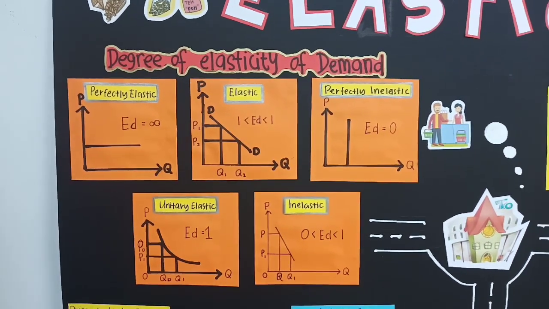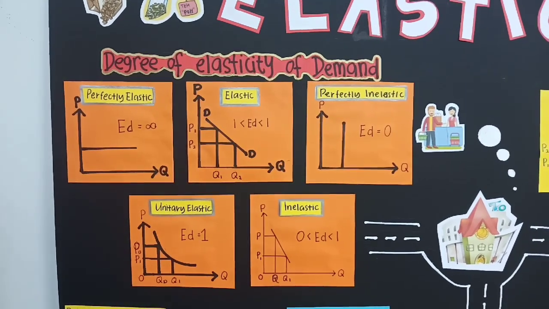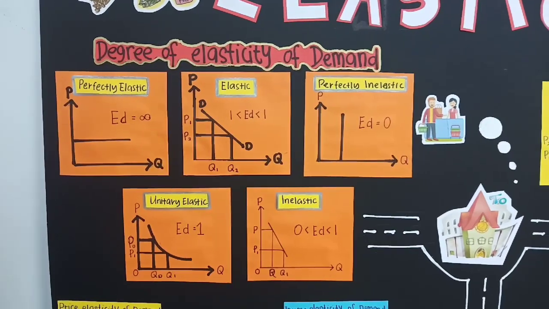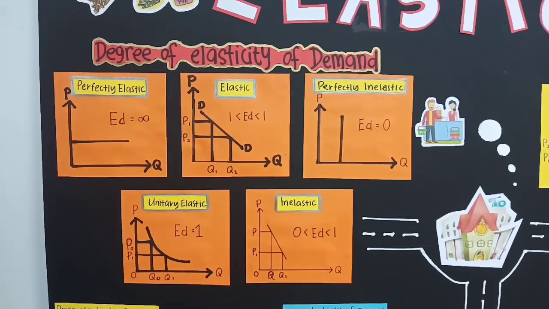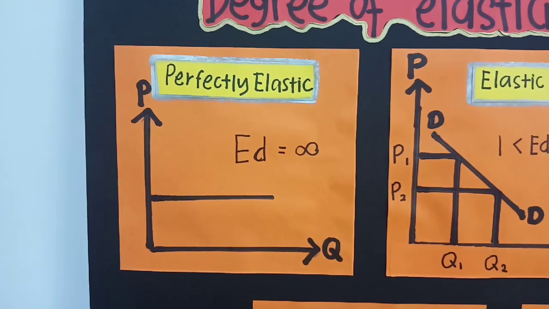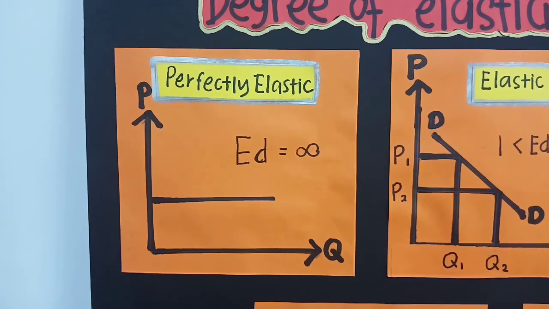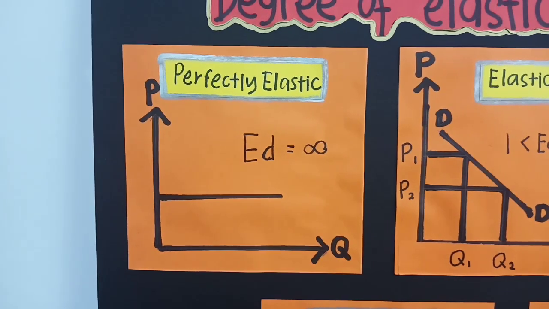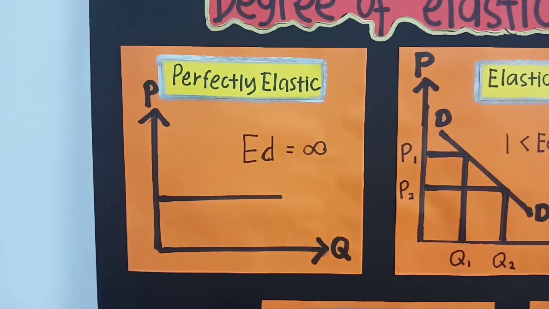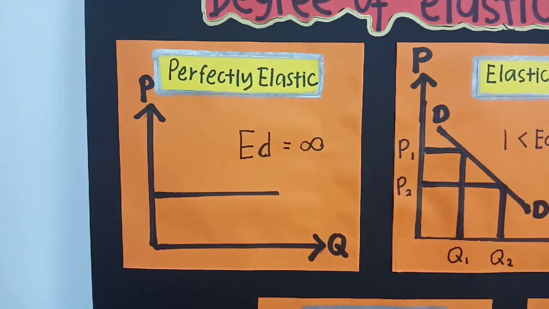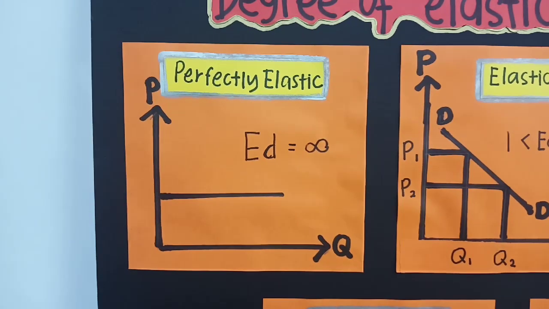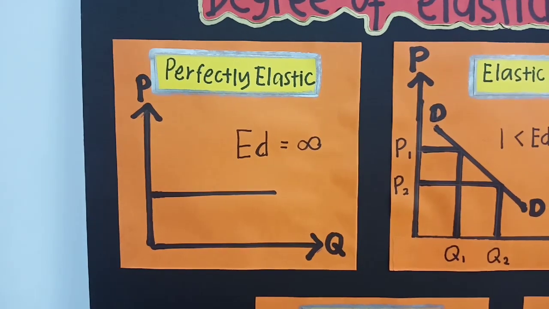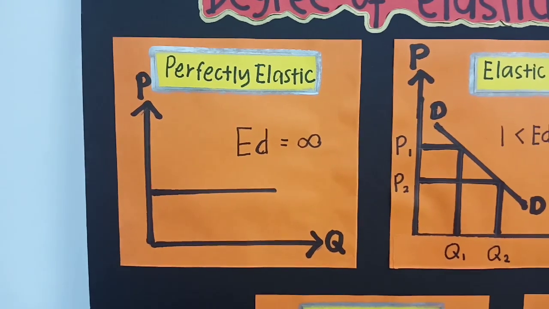Degrees of elasticity of demand are divided into 5, which are perfectly elastic, elastic, perfectly inelastic, unitary elastic, and inelastic. Perfectly elastic demand is said to happen when a little change in price leads to an infinite change in quantity demanded. A small rise in price on the part of the seller reduces the demand to zero. In this case, the shape of the demand curve will be a horizontal straight line.